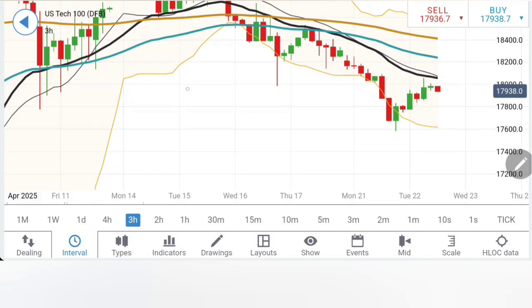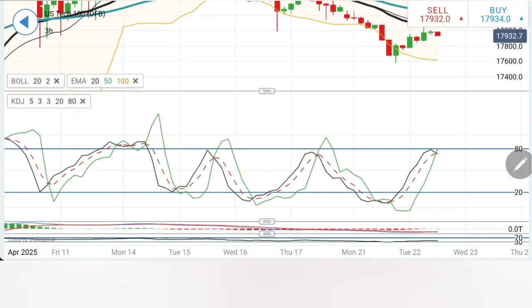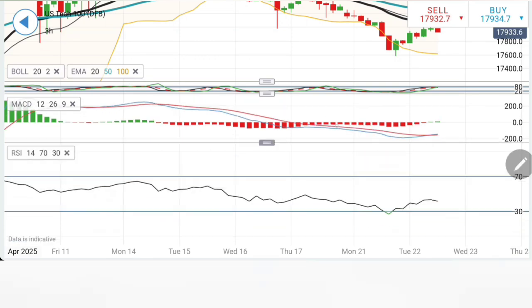Coming to the 3 hour chart, similar observation here: higher lows, higher highs. Let it break beyond 18,000 and then it will turn bullish. As long as 18,000 is not taken, you have to be careful. Beyond that, 18,100 should be taken care of. And if at all Nasdaq trades above 18,100, stay bullish for 18,200, and then in fact I will wait for 18,300 as well. The stochastic is at peak here, the MACD is crossing over at the bottom, it is a good sign for the bulls. The RSI is flat.